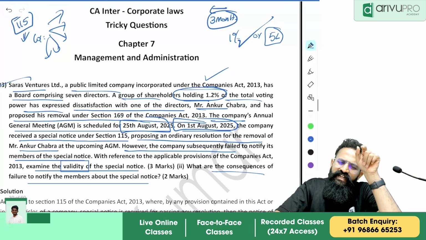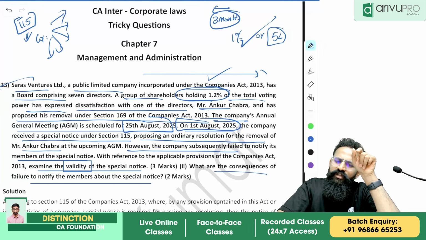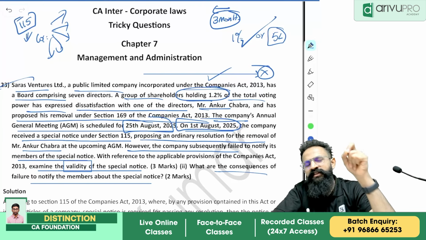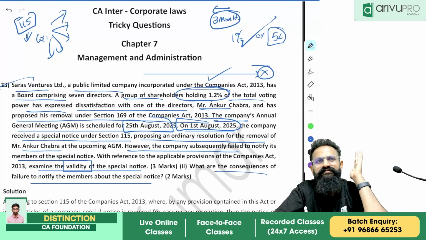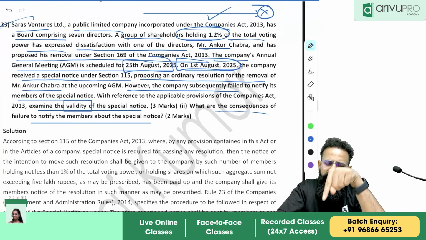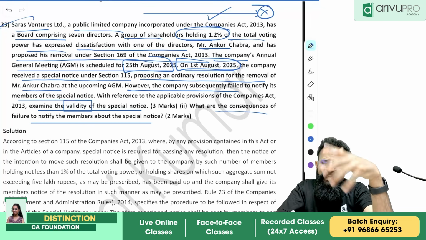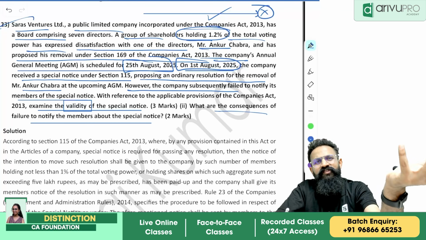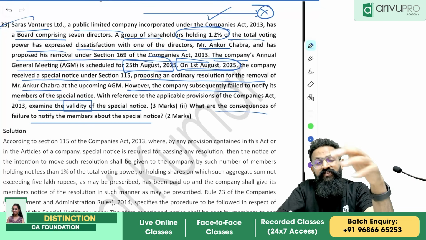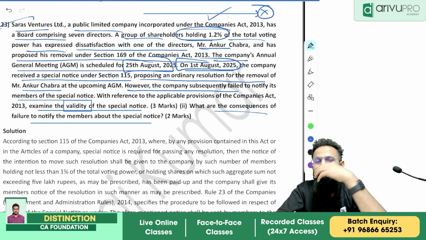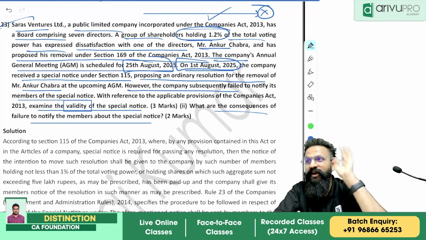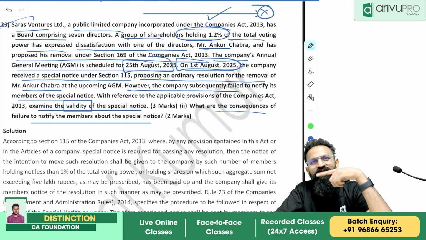So if a company does not intimate the shareholders about the notice, remember the company cannot take up that matter in the meeting. So what are the consequences of failure to notify the members? The company cannot consider that matter, cannot take up the matter in that particular meeting. That's my consequence. Is this clear, all of you?